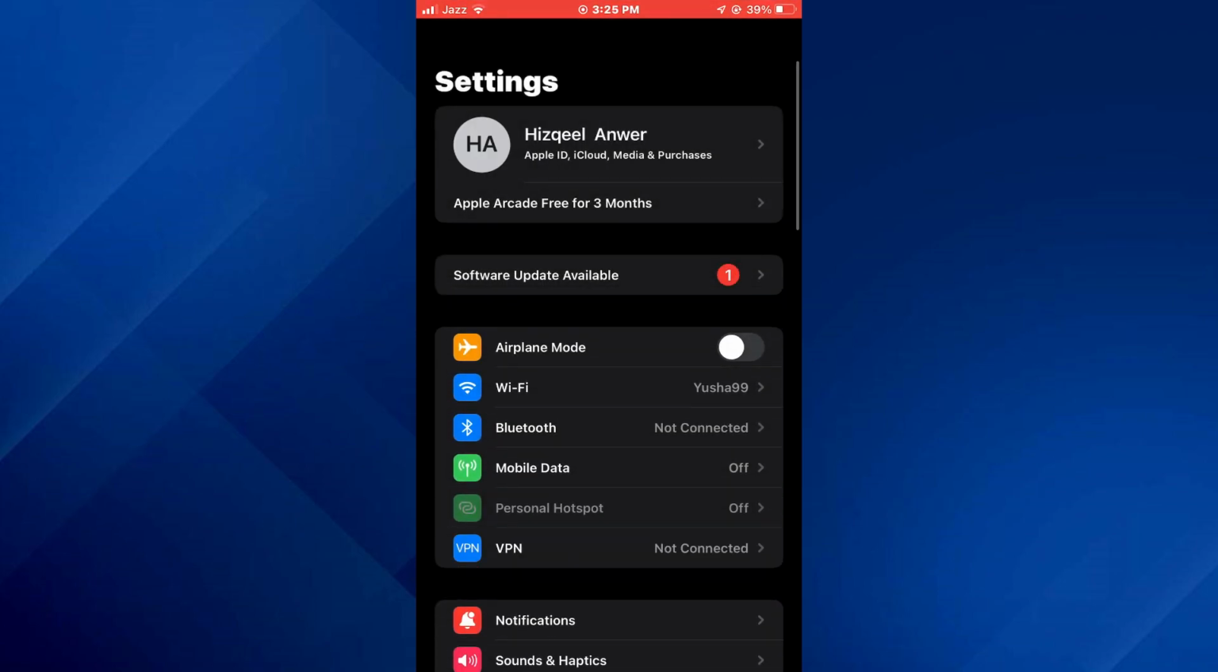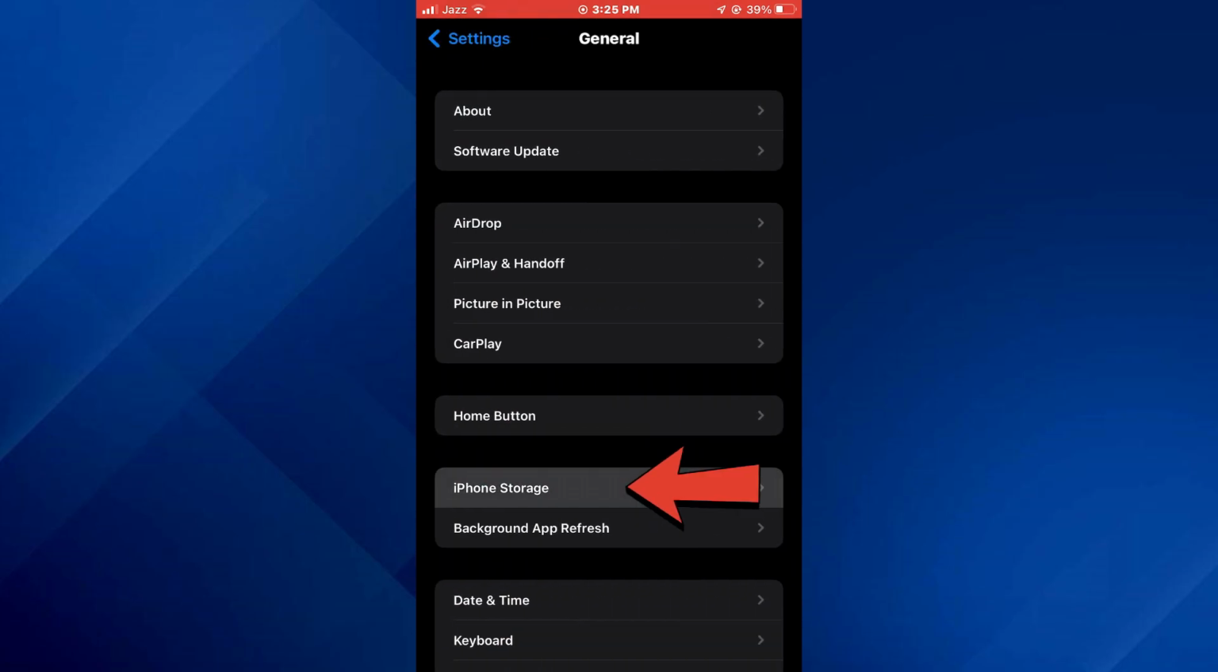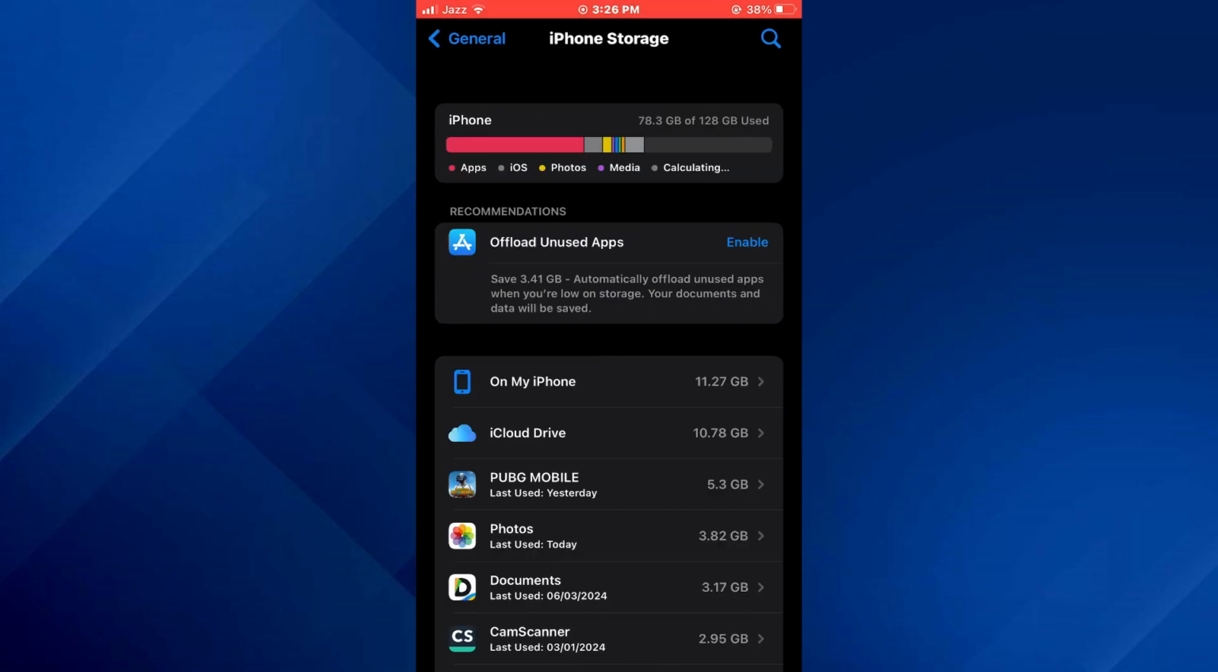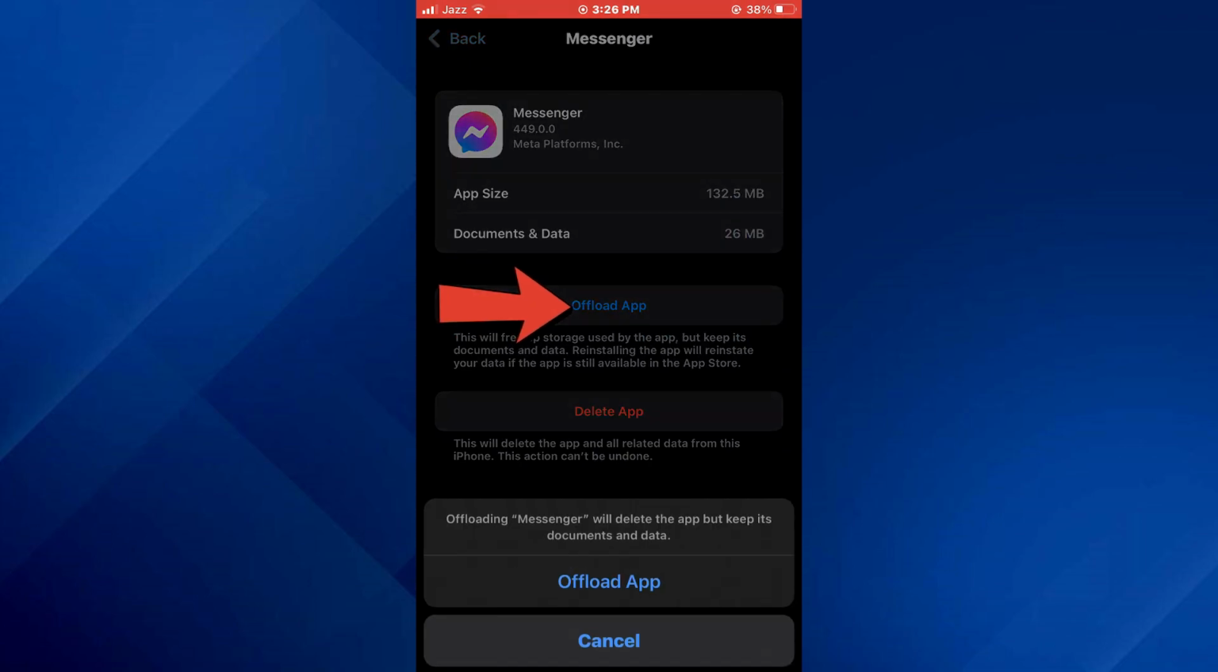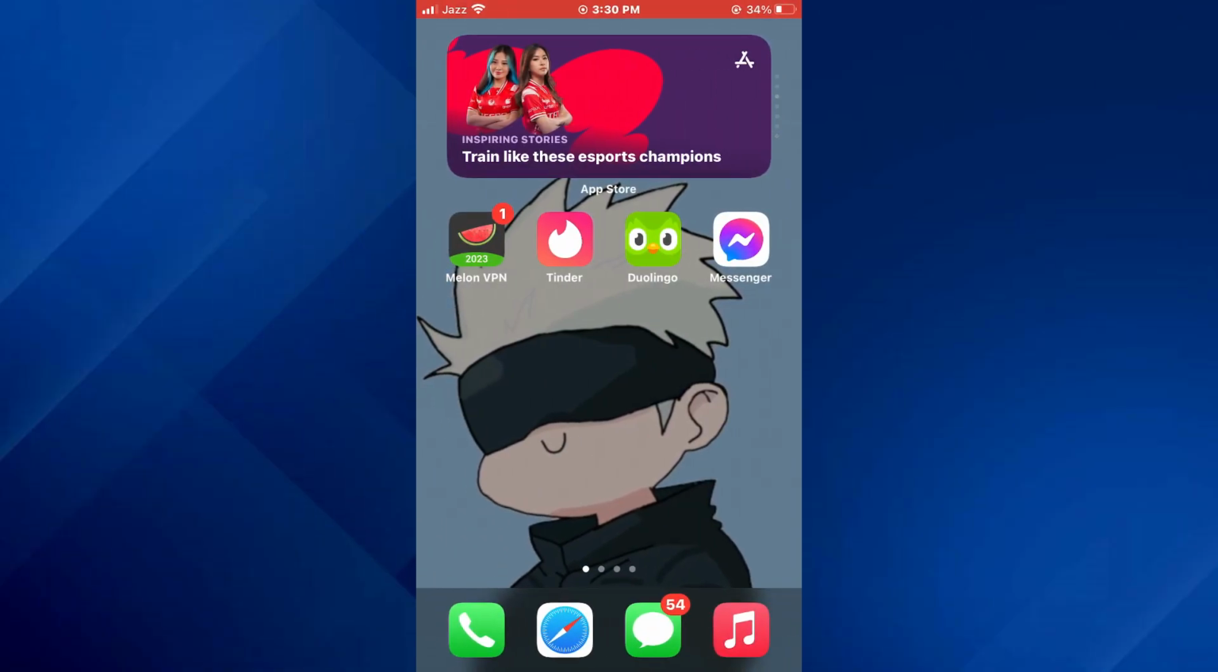For that, go to your device's settings, access General, then iPhone Storage. Now locate Messenger and then offload and reinstall it. So that's basically how you can fix Messenger video call sound problem.